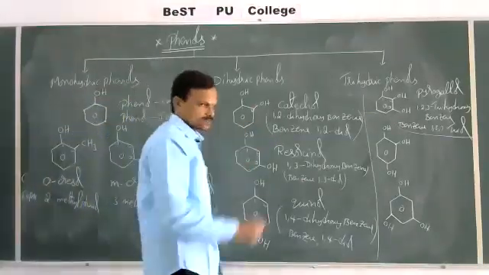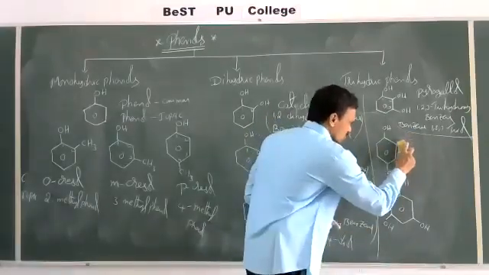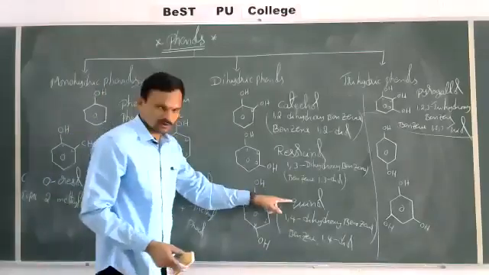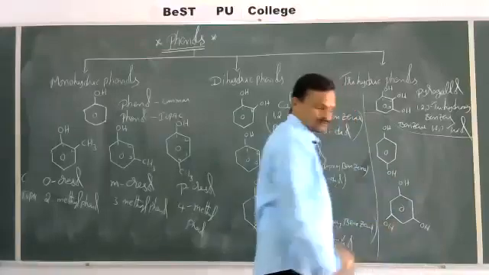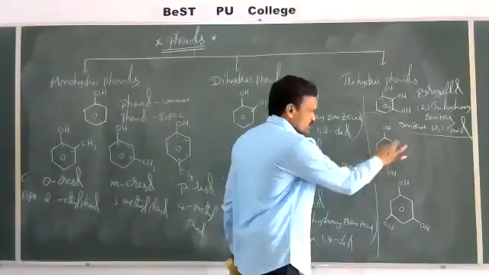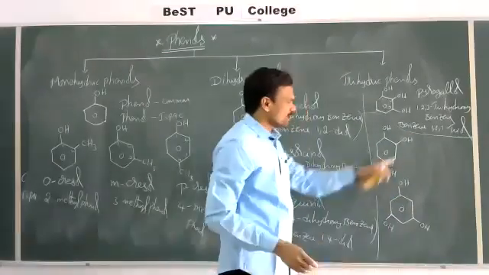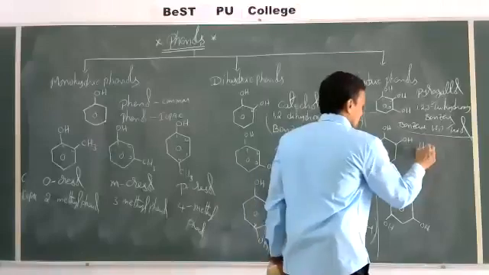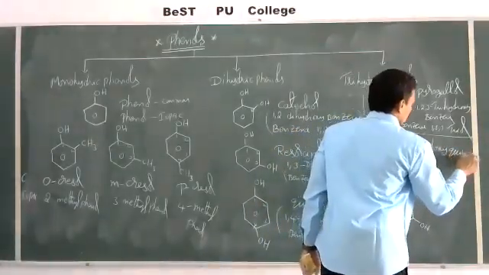These are the IUPAC names. Now, see here, 3 OH groups are there. Suppose this OH group is not there, this is similar to this, nothing but a quinol. Now, in the quinol, all these 4 positions are identical. Out of these 4 positions, at any position, if you take an OH group, this is named as hydroxyquinol.